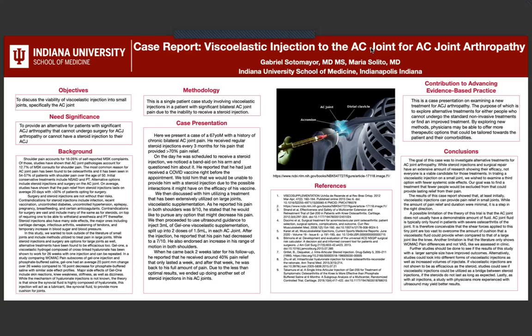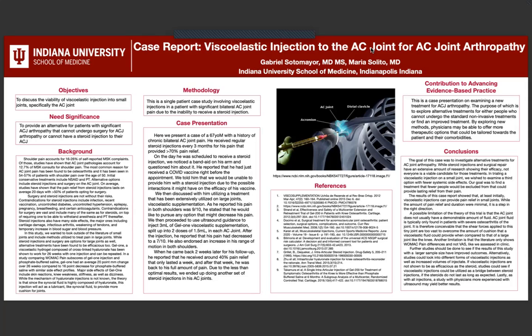Some background. Shoulder pain accounts for 16 to 26% of self-reported musculoskeletal complaints. Of these studies, they have shown that the AC joint pathologies account for 12.7% of musculoskeletal consults for shoulder pain. The most common reason for AC joint pain has been found to be osteoarthritis, and it has been seen in 54 to 57% of patients with shoulder pain over the age of 50.